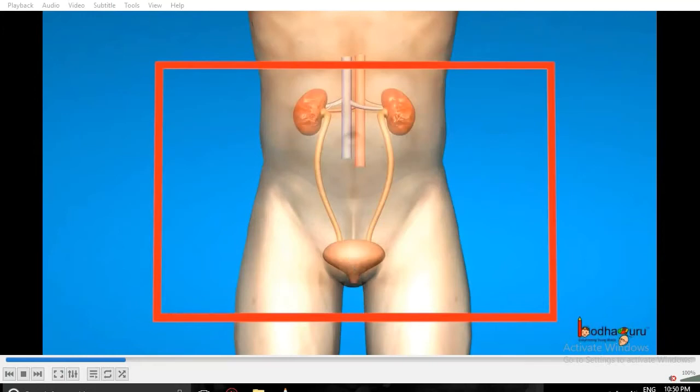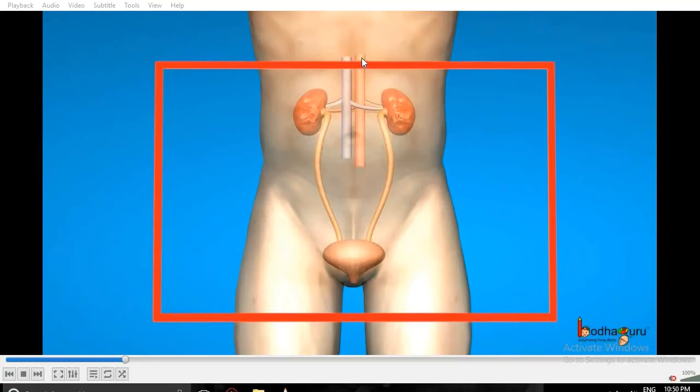It is very important. The function of the kidney is very important, and the functioning of the kidney is essential for each and every animal as well. Through the excretory system harmful waste material gets excreted out of the body.